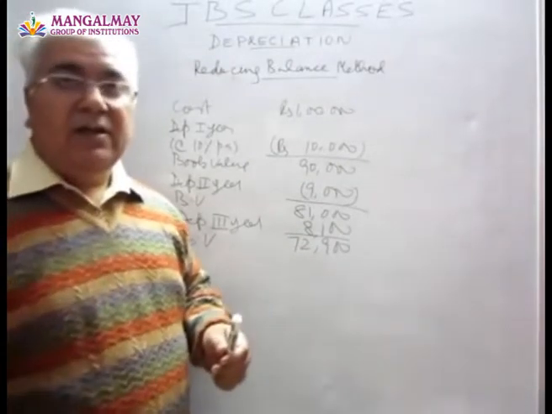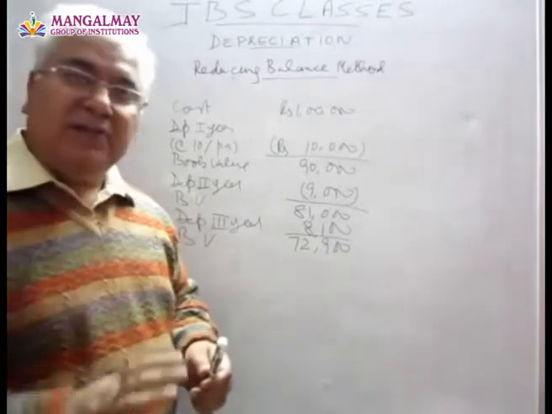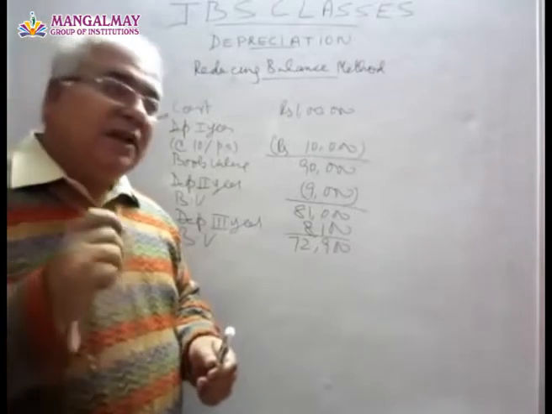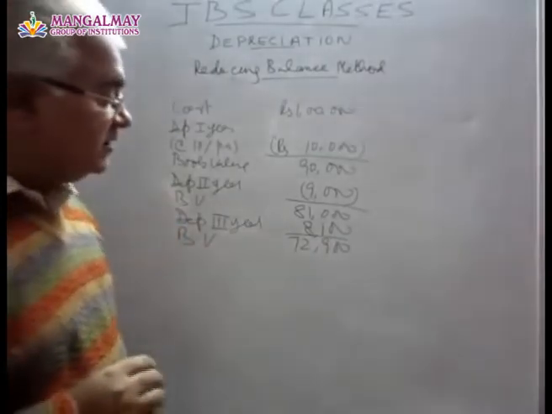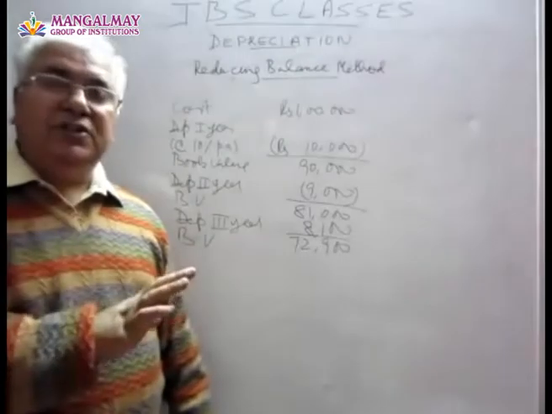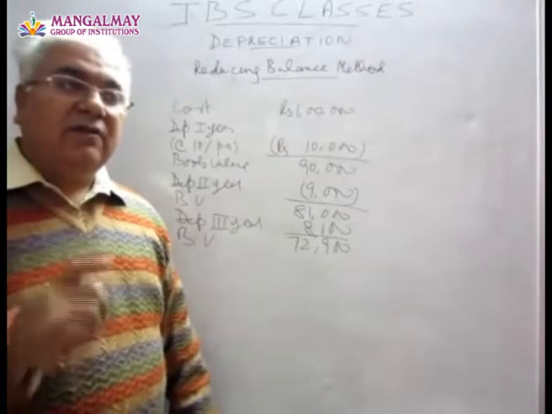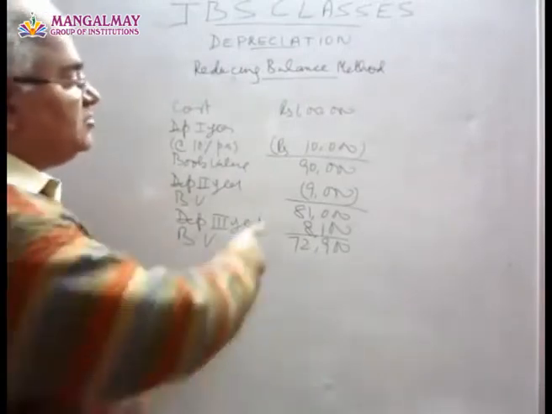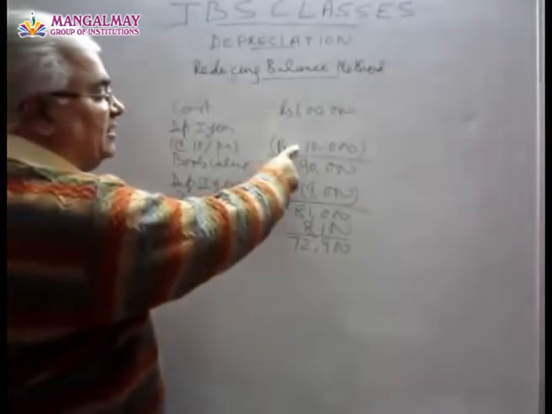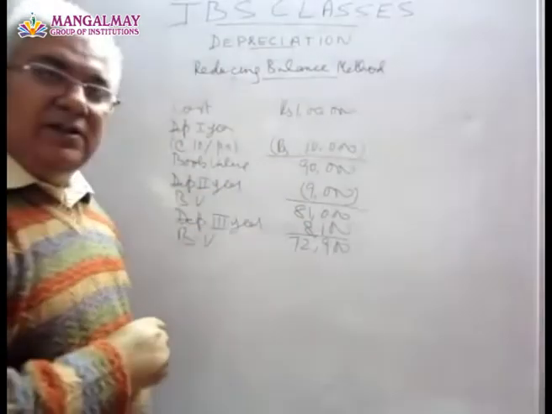It's its merit, and at the same time this method is recognized by income tax authorities also. Third advantage of this method is that it balances out the impact of using that machinery on the profit and loss account. What I mean by this? You see, initially in this method the depreciation is higher. It goes on reducing year by year, isn't it?